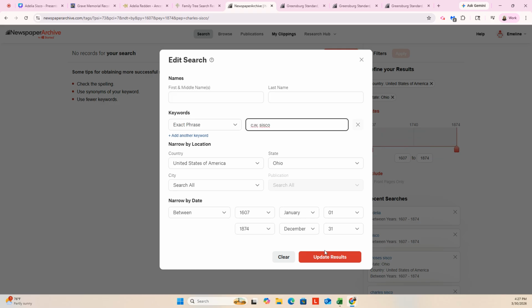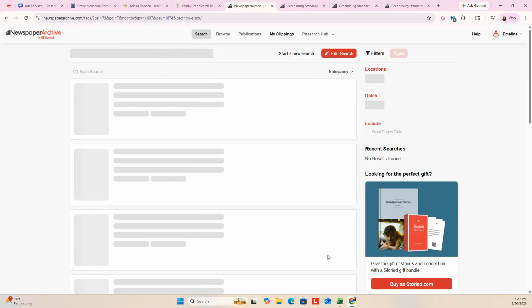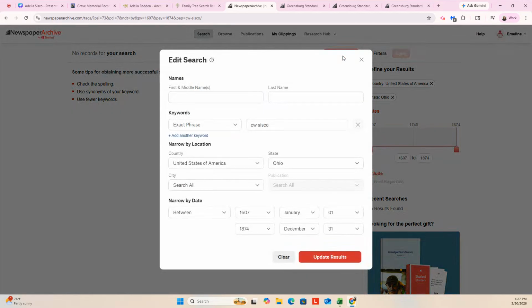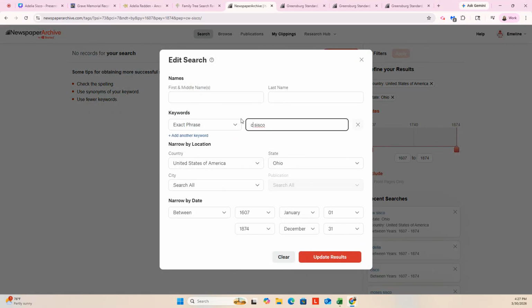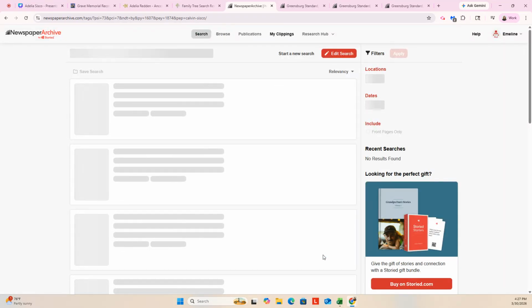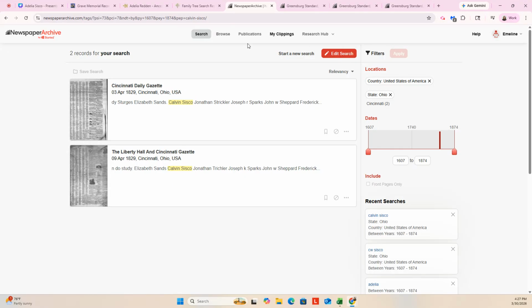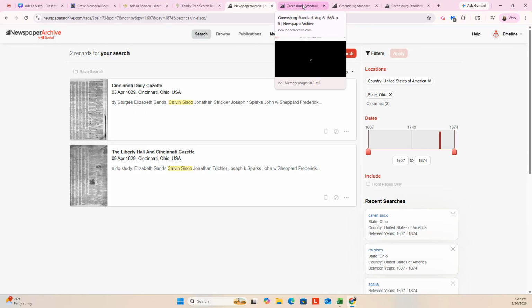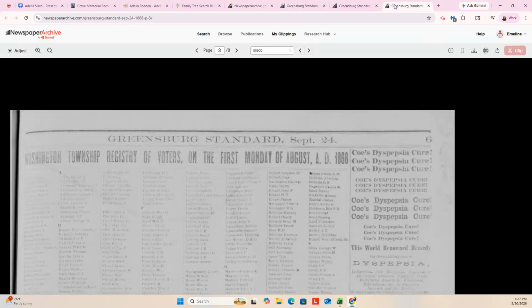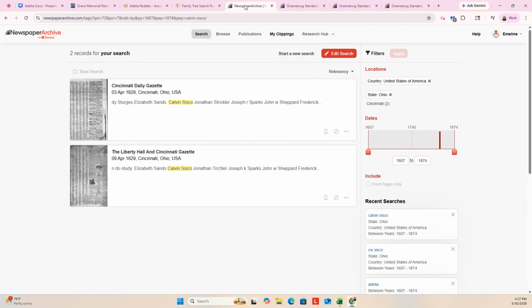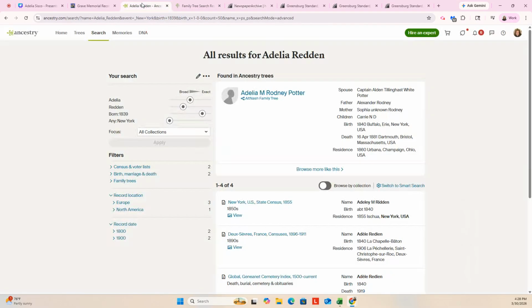It's all the other kinds of research that you can do for other people that have been related to this. So Calvin, for instance, was one person that popped up in our research. We could always search the other people that we're finding. So there's Calvin a couple of different ways. Moses was another one that we found. So we could search Moses, and maybe Thomas Redden, a possibility in New York. So there are some other ways to go about it and things that you can look for.